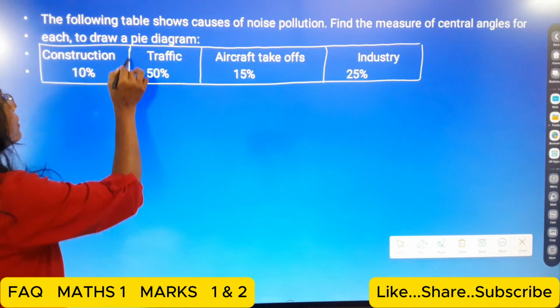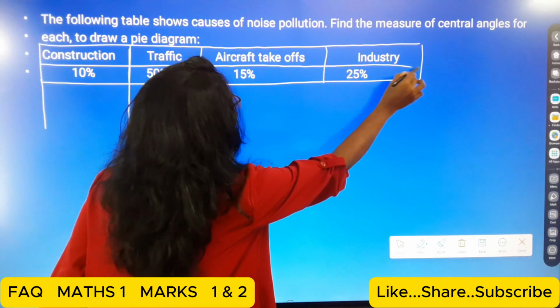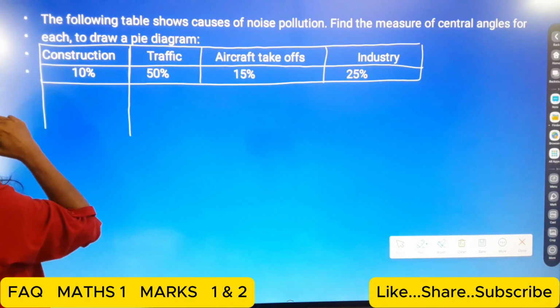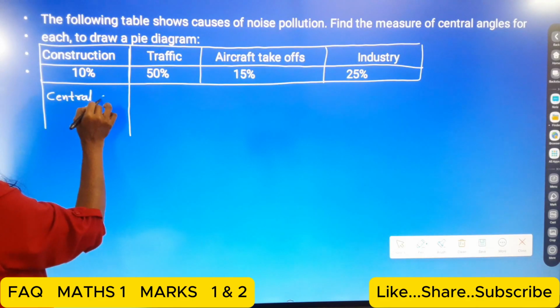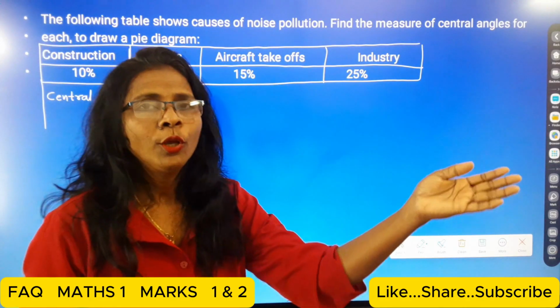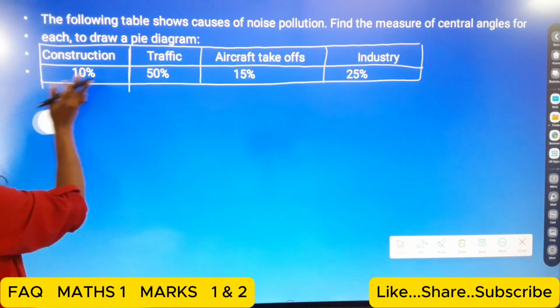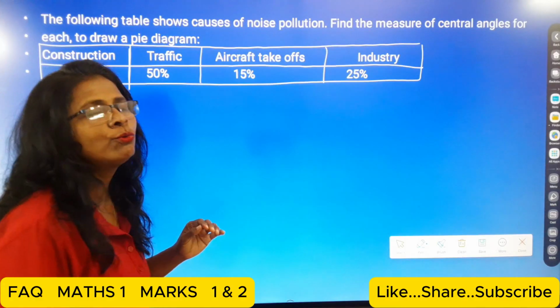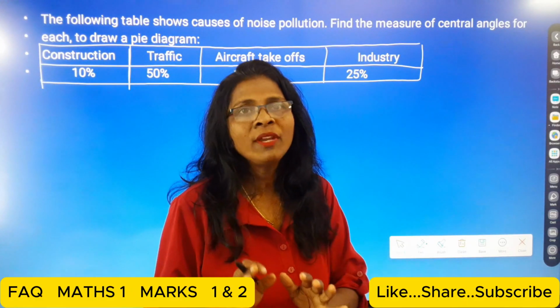So here first I make the third column, and that is for the central angle. Okay students, this is horizontal; you have to draw it vertically.